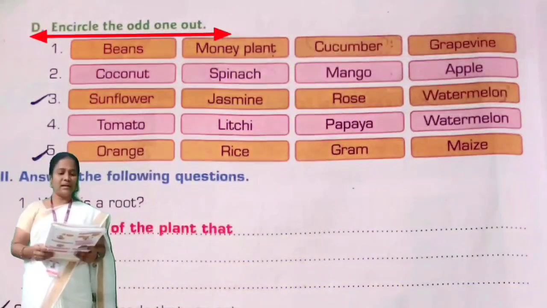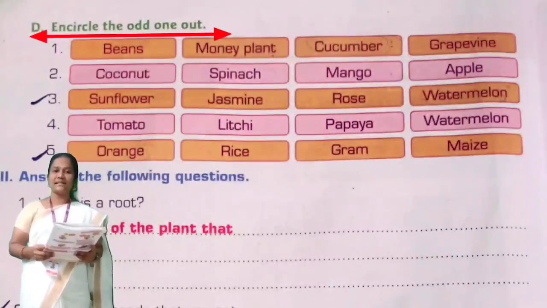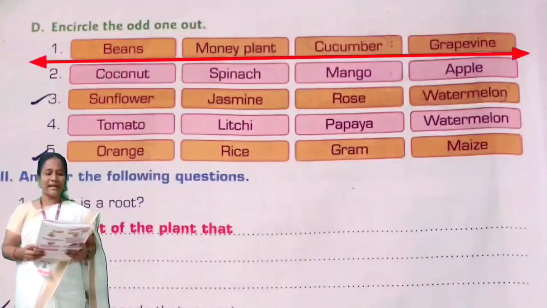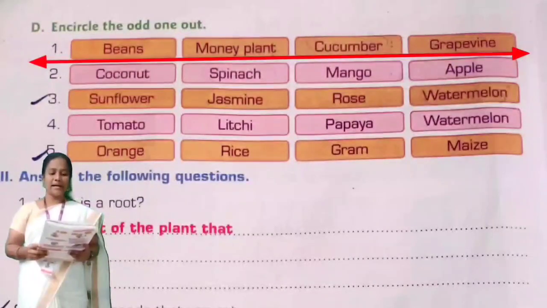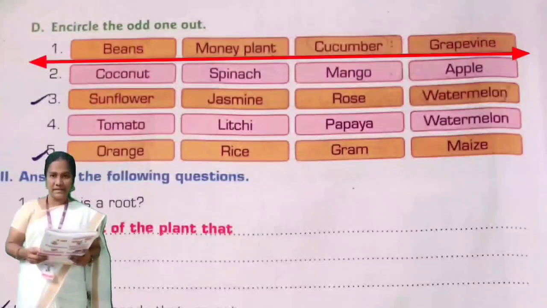Next Roman number. Encircle the odd one out. First one. Beans, money plant, cucumber, grapevine. In this set, beans, money plant and grapevines are climbers.